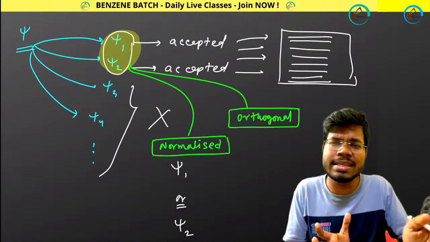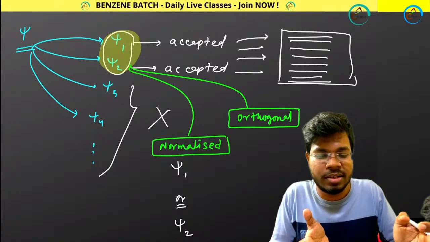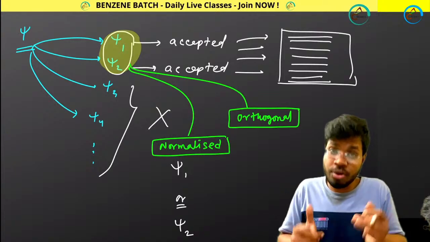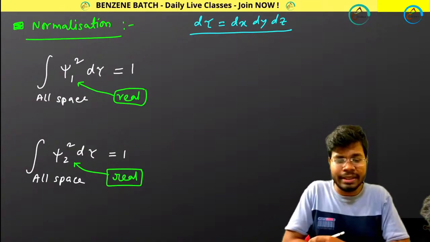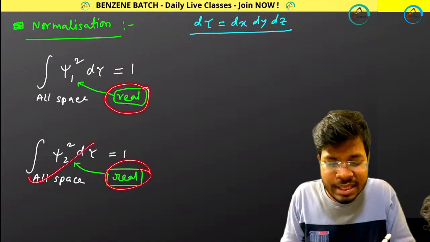So I will be showing you in this class how a real value or an imaginary value will be accepted. It can be real or it can be imaginary, but both will be accepted. I will be showing you that. But before I go there, just tell me one thing. I thought that it is real, that's why it is following this normalization constant.